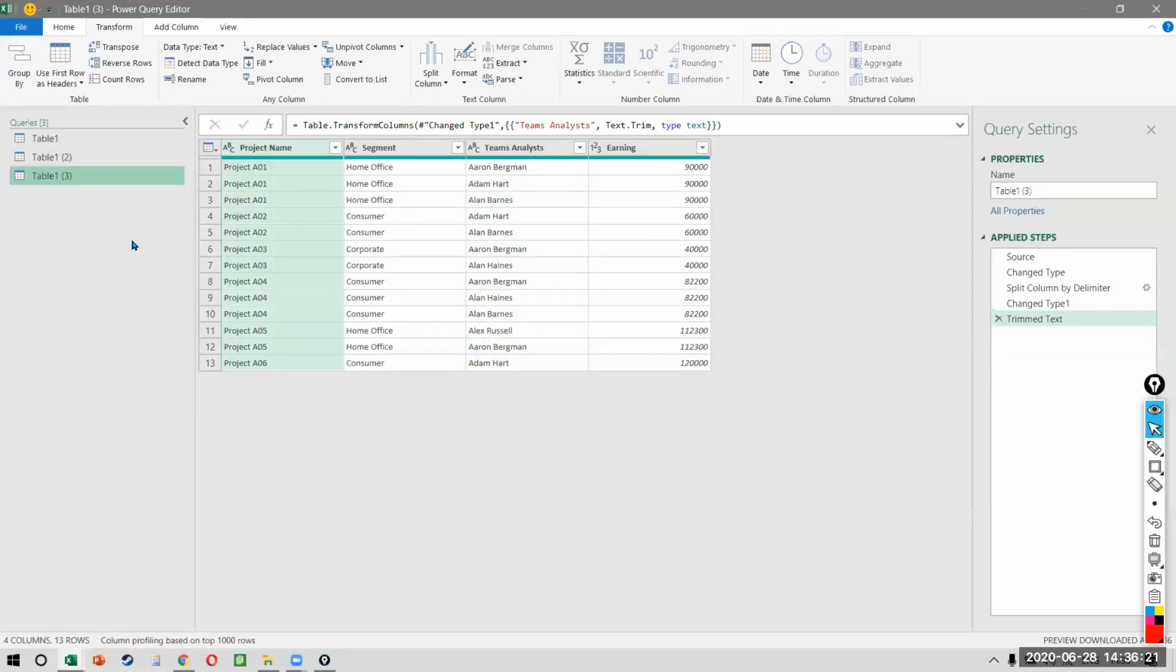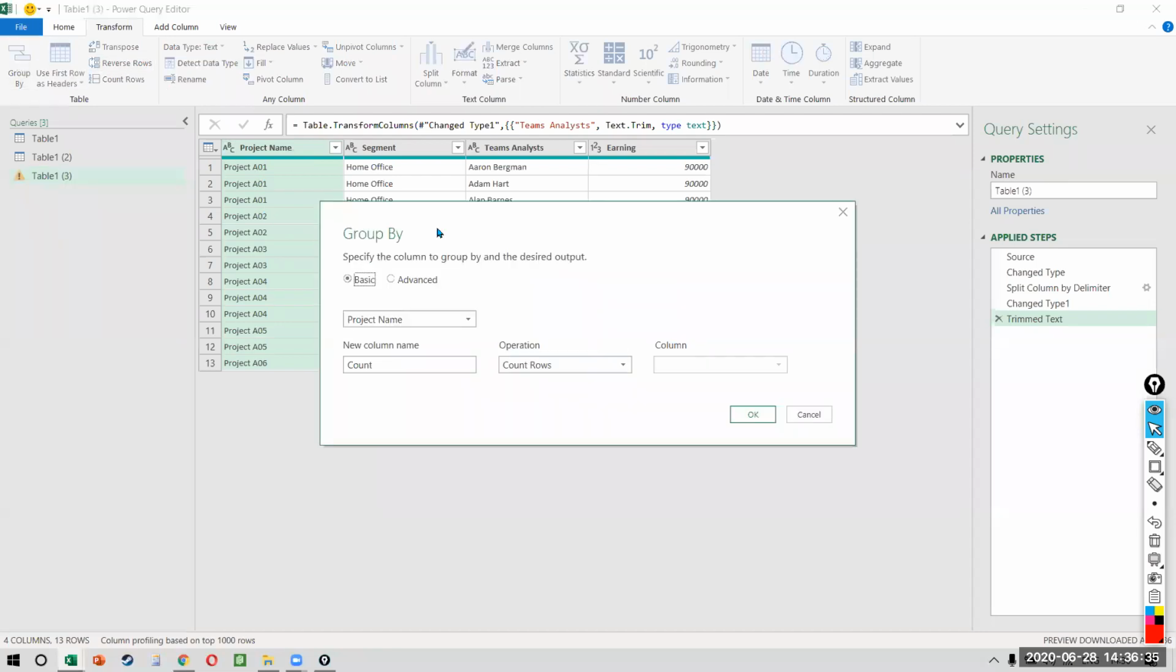Now, earlier we found the number of analysts by looking at the comma and then counting the length. Now we can't do that because the commas have gone away. So what do we do? Very simple. I have my project name here. So please watch. I will group it by project name. I want to call the new column number of analysts. And what do I want to do? I want to count the rows.